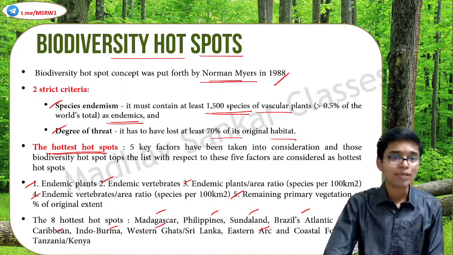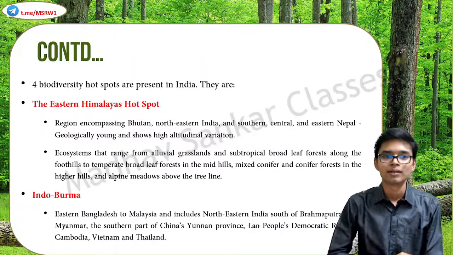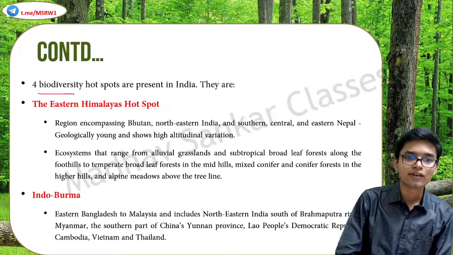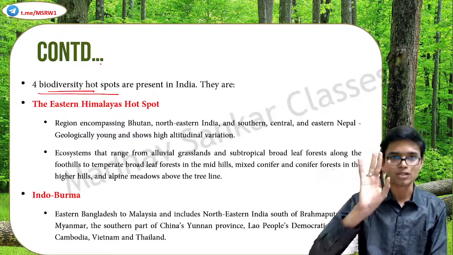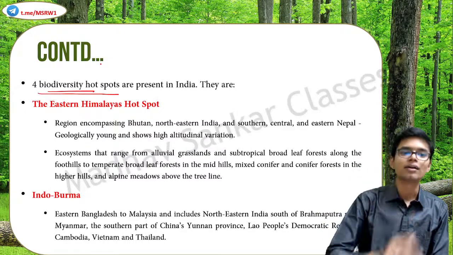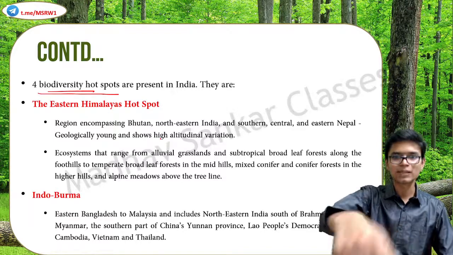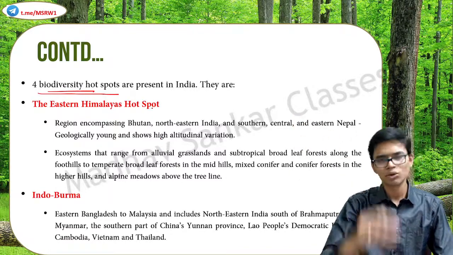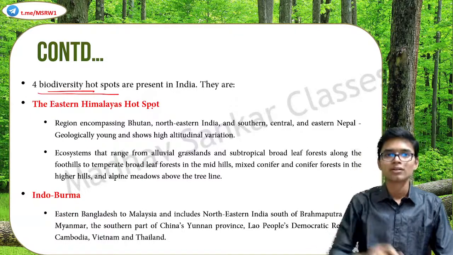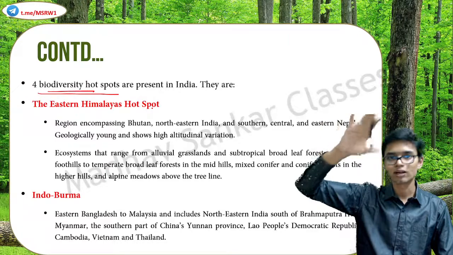Okay, among these hotspots, there are 4 in India. The 4 biodiversity hotspots, not the hottest of hotspots, but the 4 biodiversity hotspots, are there in India. They are, first of all, Eastern Himalayas. I'm not going to read this. This is basically the extent of that region. So Eastern Himalayas, you already know what I'm talking about. The northeastern part of India, the north and northeast of India.